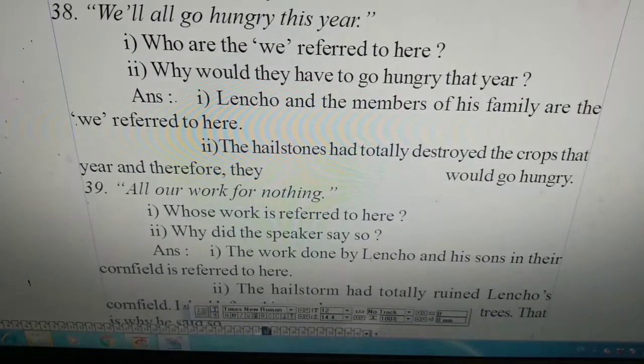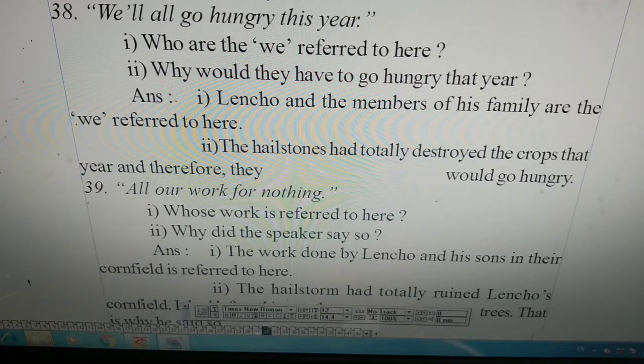Question number 38. It is about a quotation. "We'll go hungry this year." Who is the "we" referred to here? The second question is, why would they have to go hungry that year? Lenko and the members of his family are the "we" referred to here.